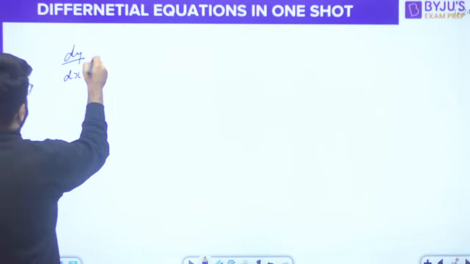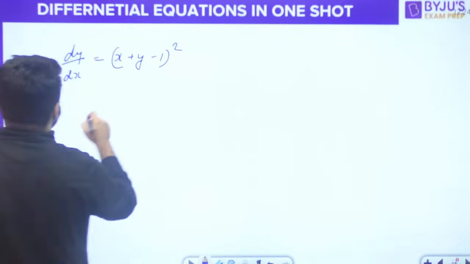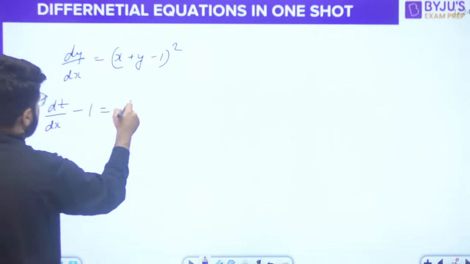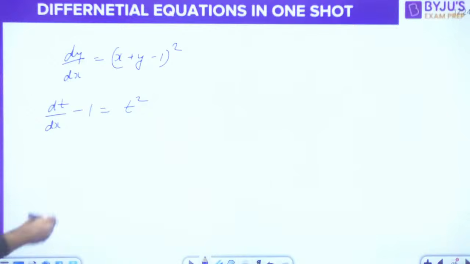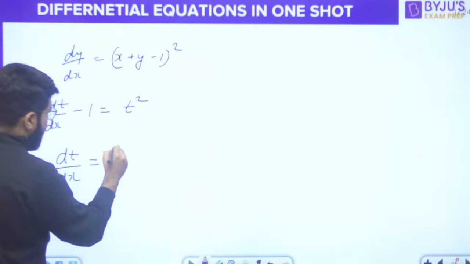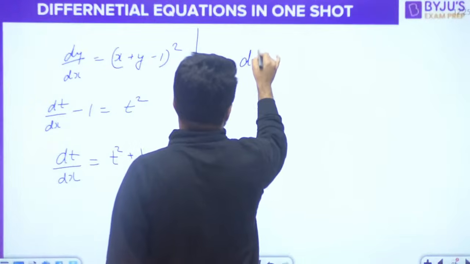So we have dy by dx is equal to x plus y minus 1 whole square. dy by dx is equal to dt by dx minus 1, and this is equal to t square. Right, so what is dt by dx, dear? The dt by dx is given by t square plus 1. Divide by t square plus 1.